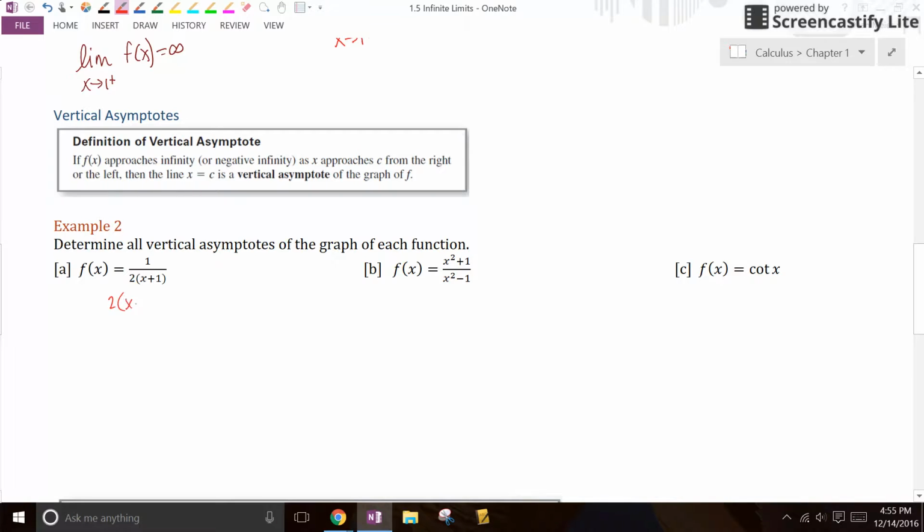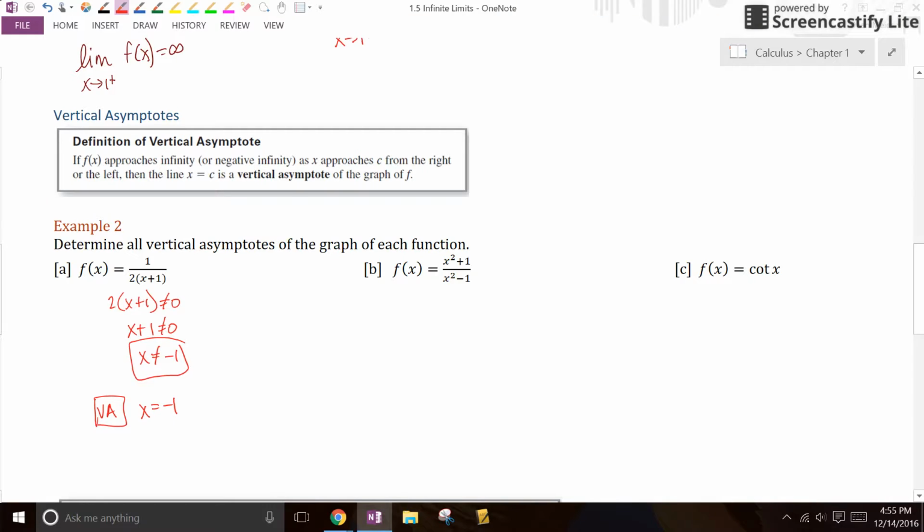So if you look at this graph, I know that 2 times x plus 1 cannot equal 0. So what is that? Let's move the 2 over. X plus 1 cannot equal 0. X cannot equal -1. Why? Because that's a vertical asymptote. Now, can X equal -1 in the numerator? Heck yeah. There's nothing there. So there's no X to plug in. So I know it's not a hole, right? So I can say that this is a vertical asymptote at X equals -1. There you go.